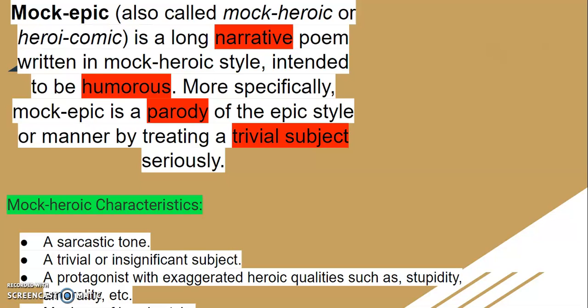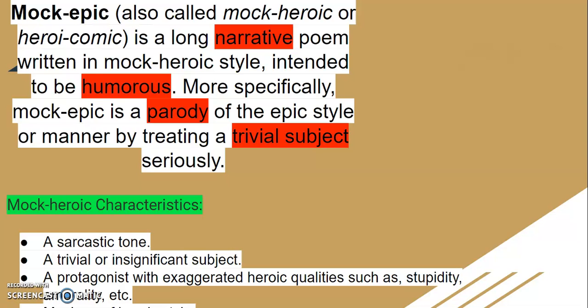But it is used with a trivial subject. It is juxtaposed. That means it is placed side by side with a trivial subject, that is lock. So when we say rape, it actually refers to a serious crime. But this serious crime is juxtaposed, placed side by side with a trivial subject.